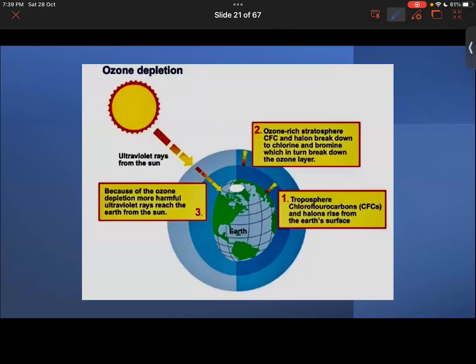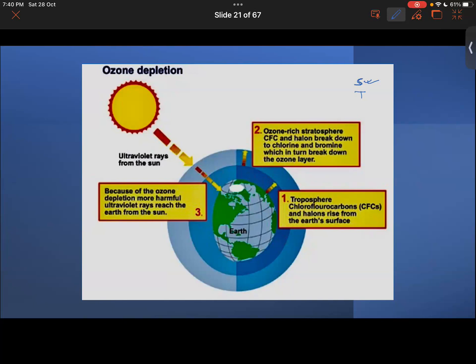Now, look over here. This is a diagrammatic representation where we get to see the ozone layer, which is present in which layer? Is it present in the troposphere or the stratosphere? This ozone layer I'm talking about. There's a hole in the atmosphere above the Antarctica. So basically, ozone layer जो Antarctica के ऊपर present है, there is a hole over there, but it is present in the stratosphere, right? Okay, and in fact, the stratosphere is the same layer in which aircrafts fly.